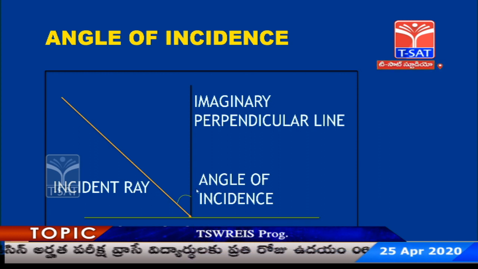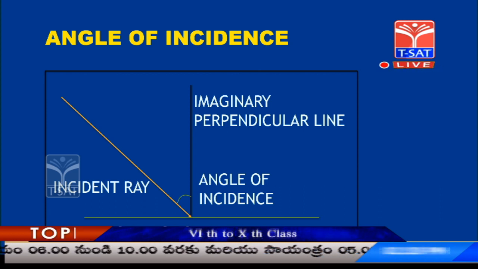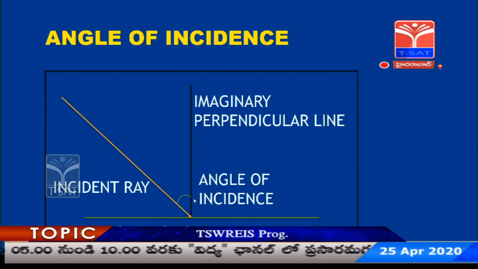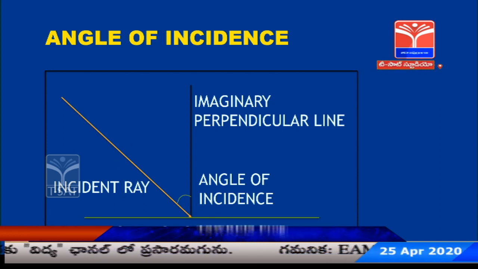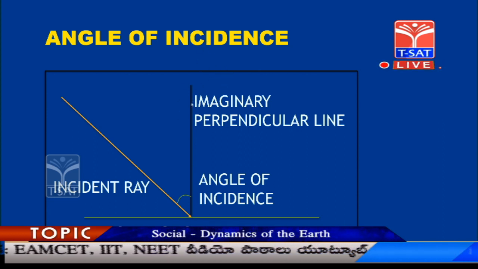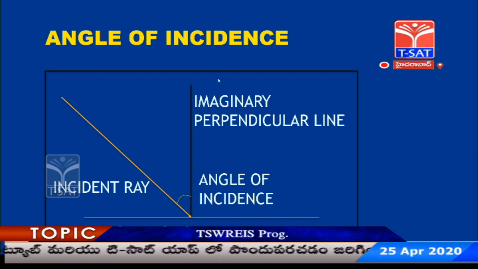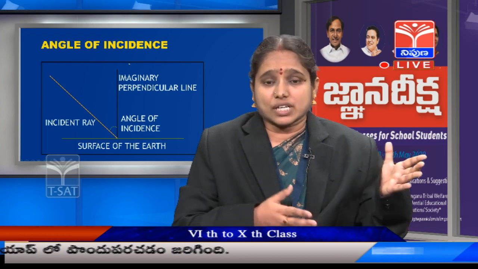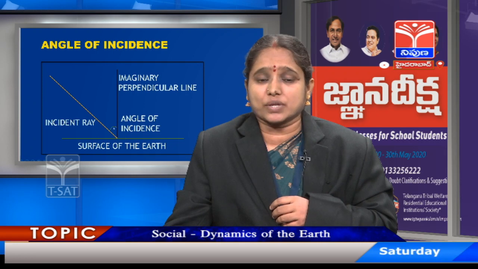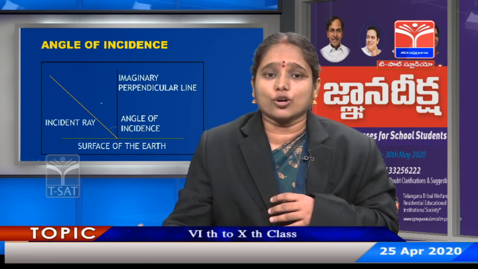The angle of incidence is inversely proportional to the amount of heat received by the earth. That means on the equator it is almost 0, and so the sun's energy received around the equator is more, and at the poles it is nearly 90 degrees, that means very high, and that is the reason the solar energy received by the poles is very less. The same theory was expressed in words when we were discussing latitudes, and here it is expressed a bit more scientifically why the sun's heat is not uniform all over the earth.